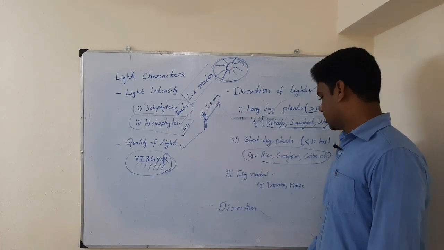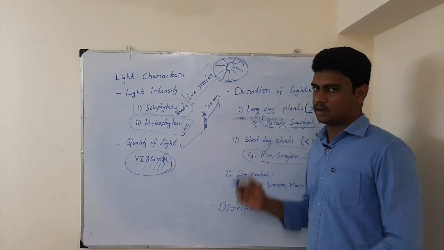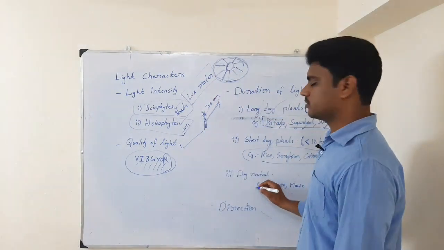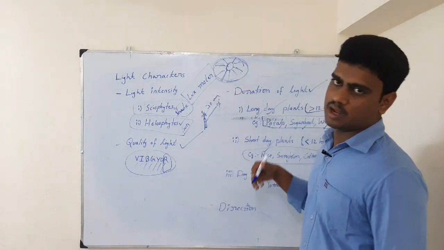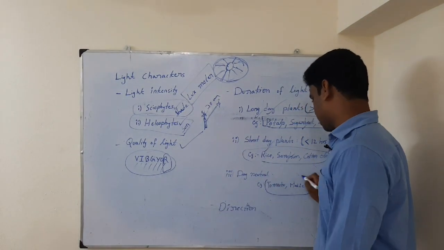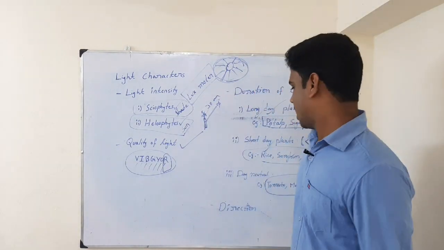And day neutral is all about whether it is a long day, short day, lesser, or equal, whatever it may be. The crops don't depend on long day or short day; whatever the day length, they will come well. These crops are tomato and maize. They come well in day neutral, which means more or less 12 hours in a day.